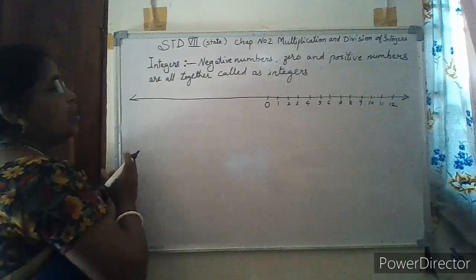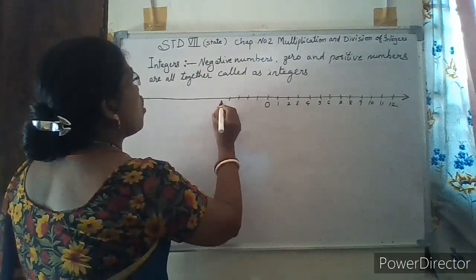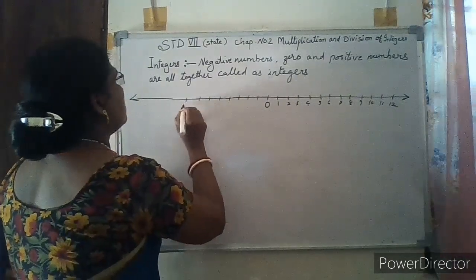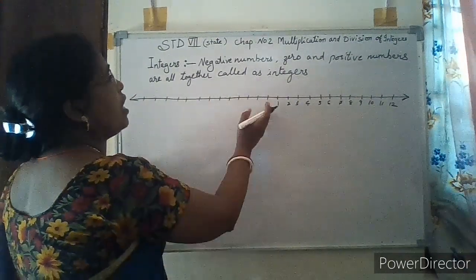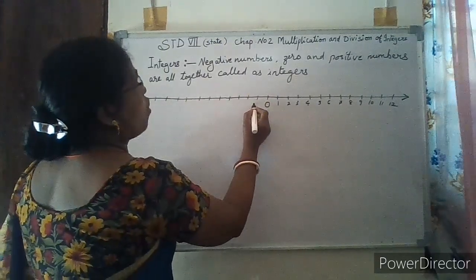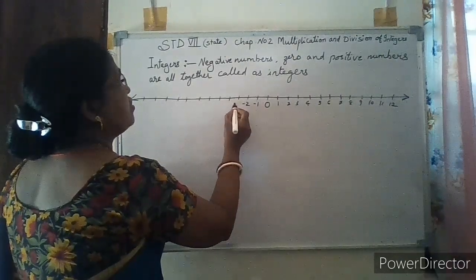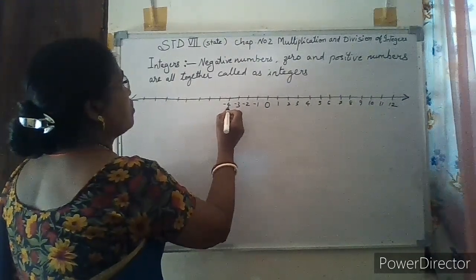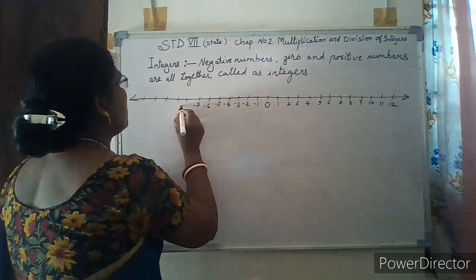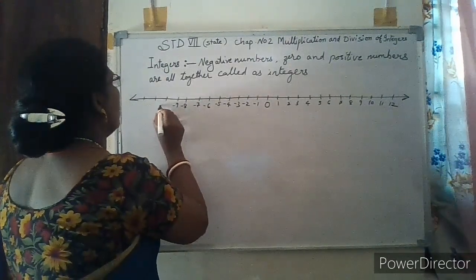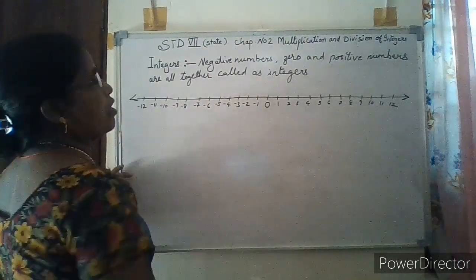Then to the left of 0, we have the negative numbers. And negative numbers to the left of 0 are always written this way: -1, -2, -3, -4, -5, -6, -7, -8, -9, -10, -11, -12.